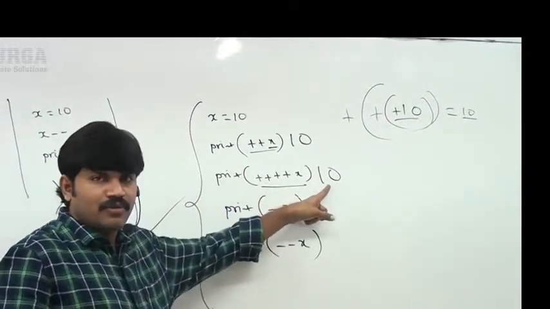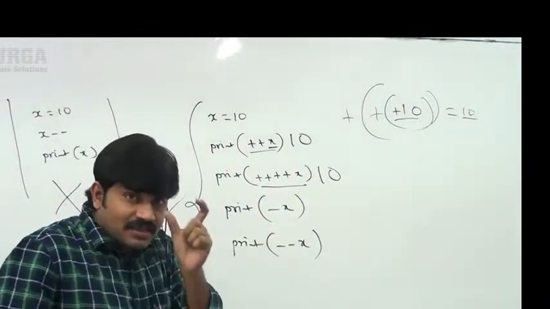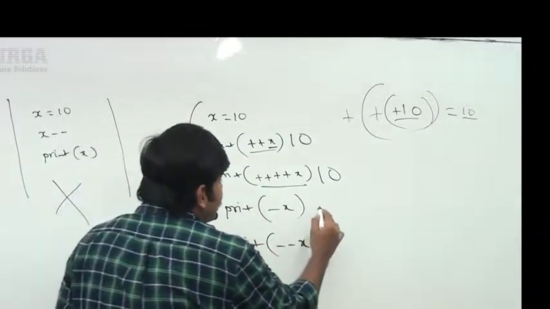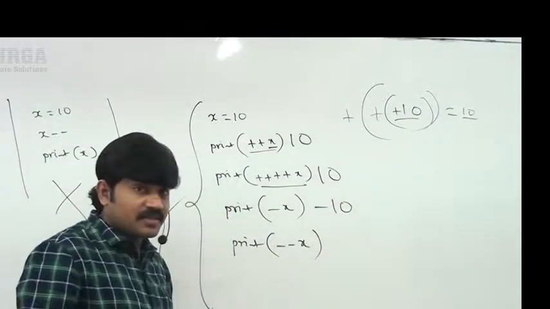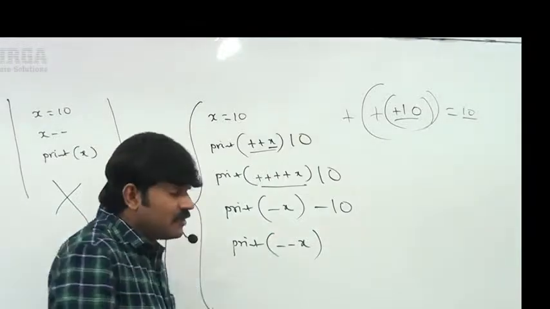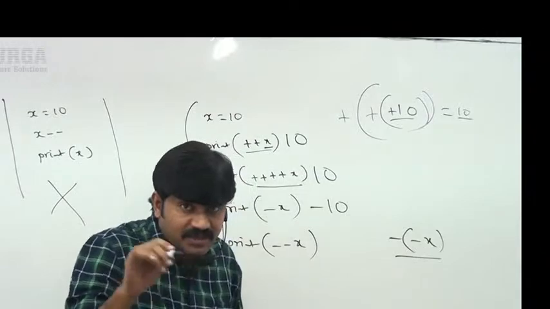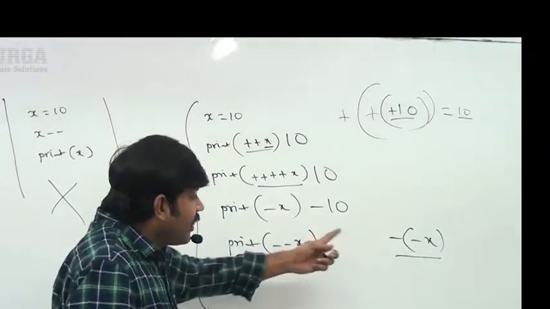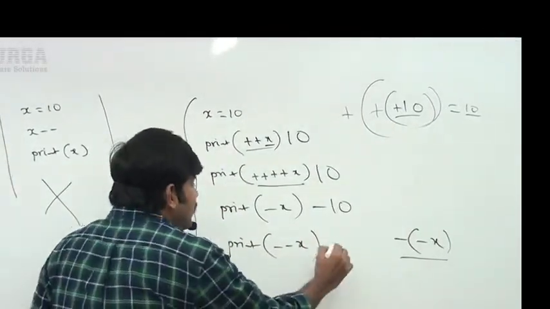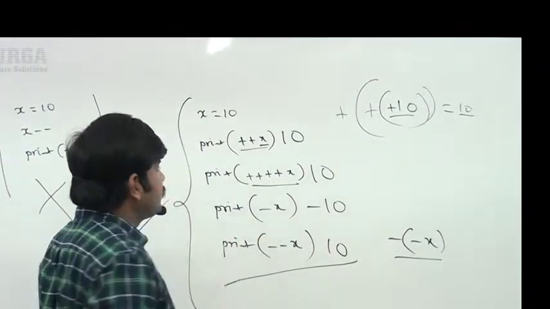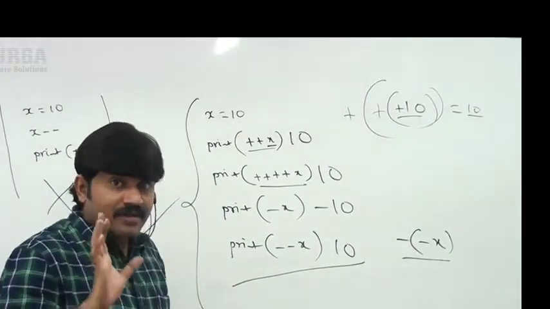Plus plus plus also gives 10 only, because it acts as a sign, that's all. Minus x is minus 10. Minus of minus x, normal mathematics, its value will become 10. Clear, right? So don't get confused.